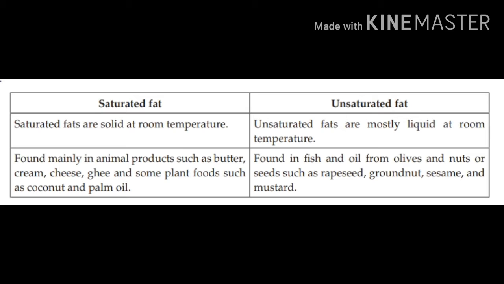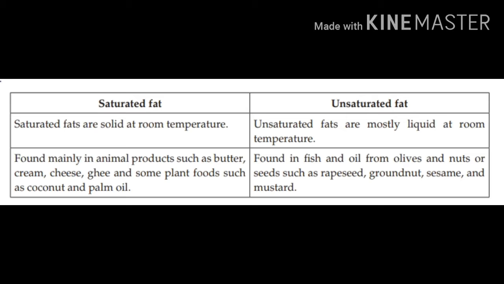And the unsaturated fat is found in fish and oil from olives and nuts or seeds such as rapeseed, groundnut, sesame and mustard. These are the main differences between the saturated fat and unsaturated fat. Anyway, our body needs fat, but consuming too much fat leads to a condition called obesity.